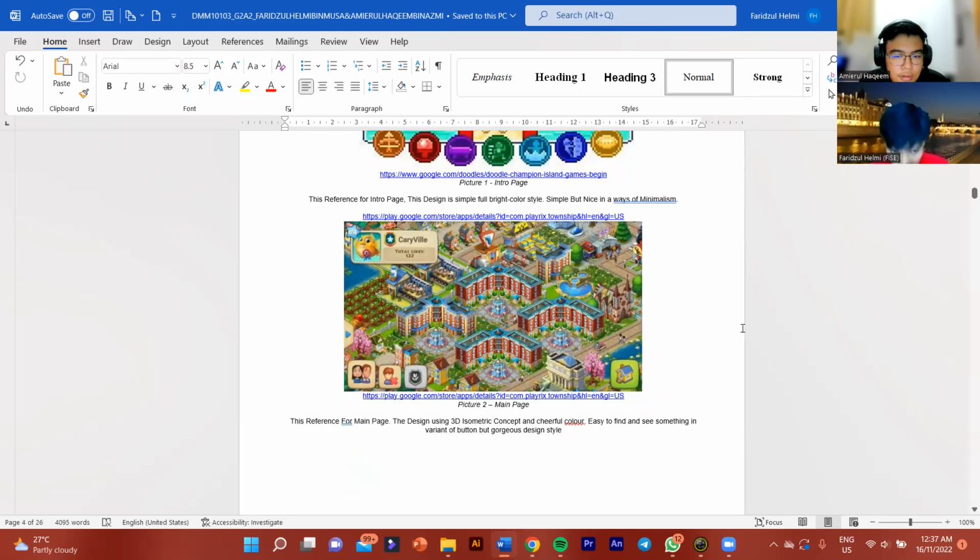So the picture two is the main page. This reference for main page, the design using 3D isometric concept and cheerful color. Easy to find and see something in a variety of buttons but gorgeous design style.